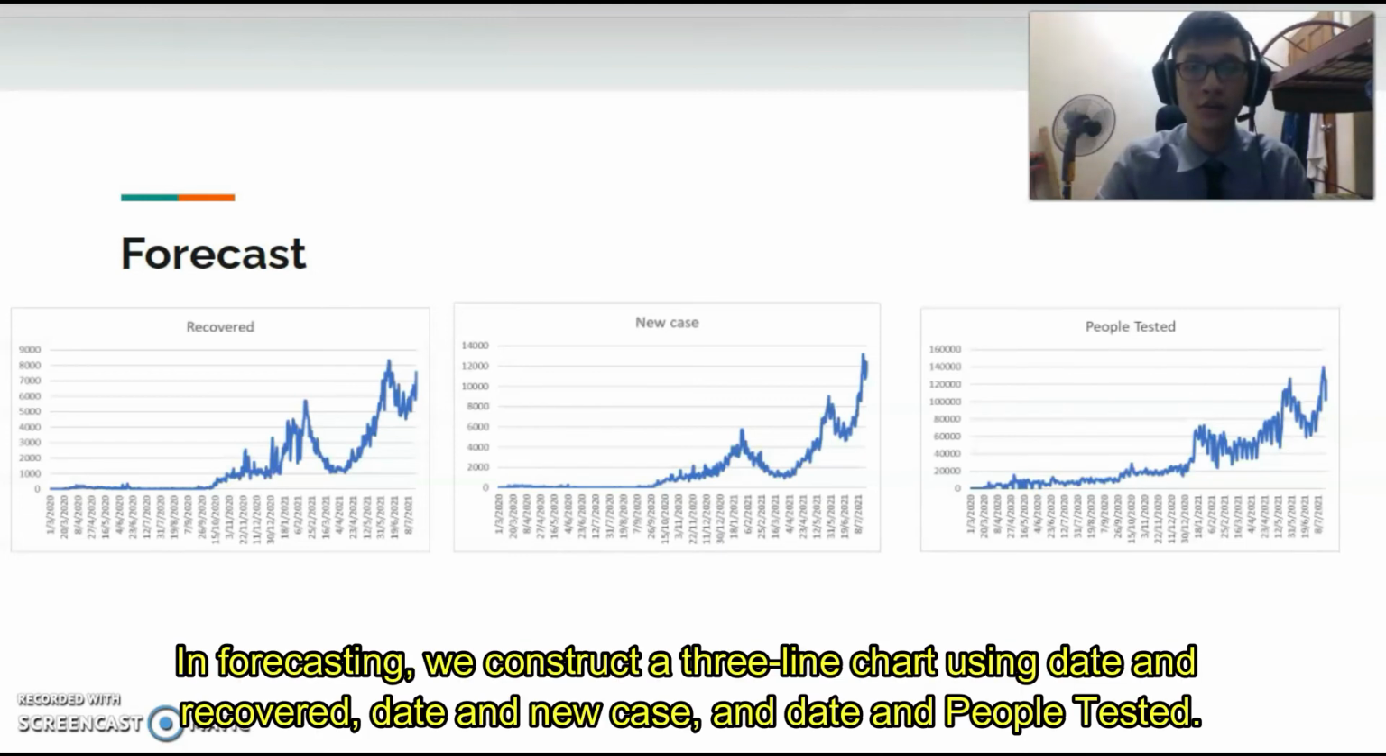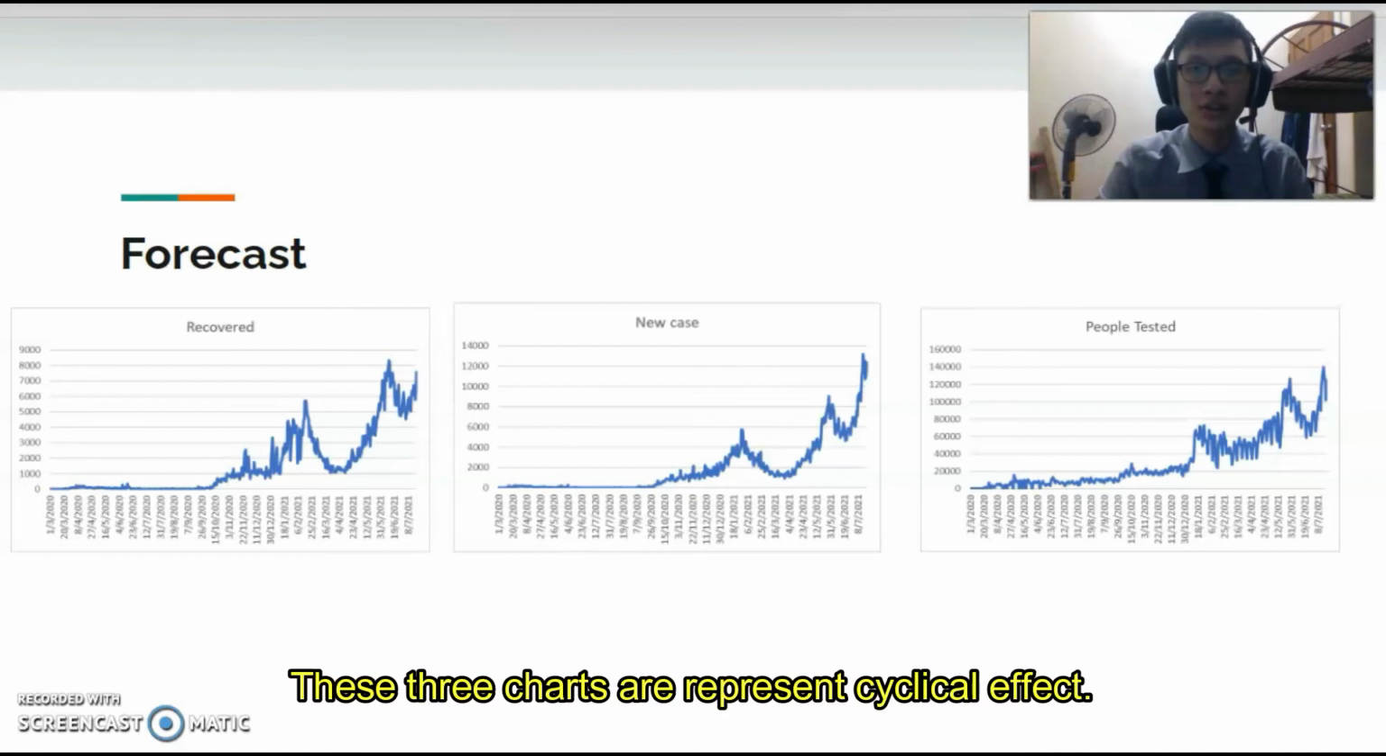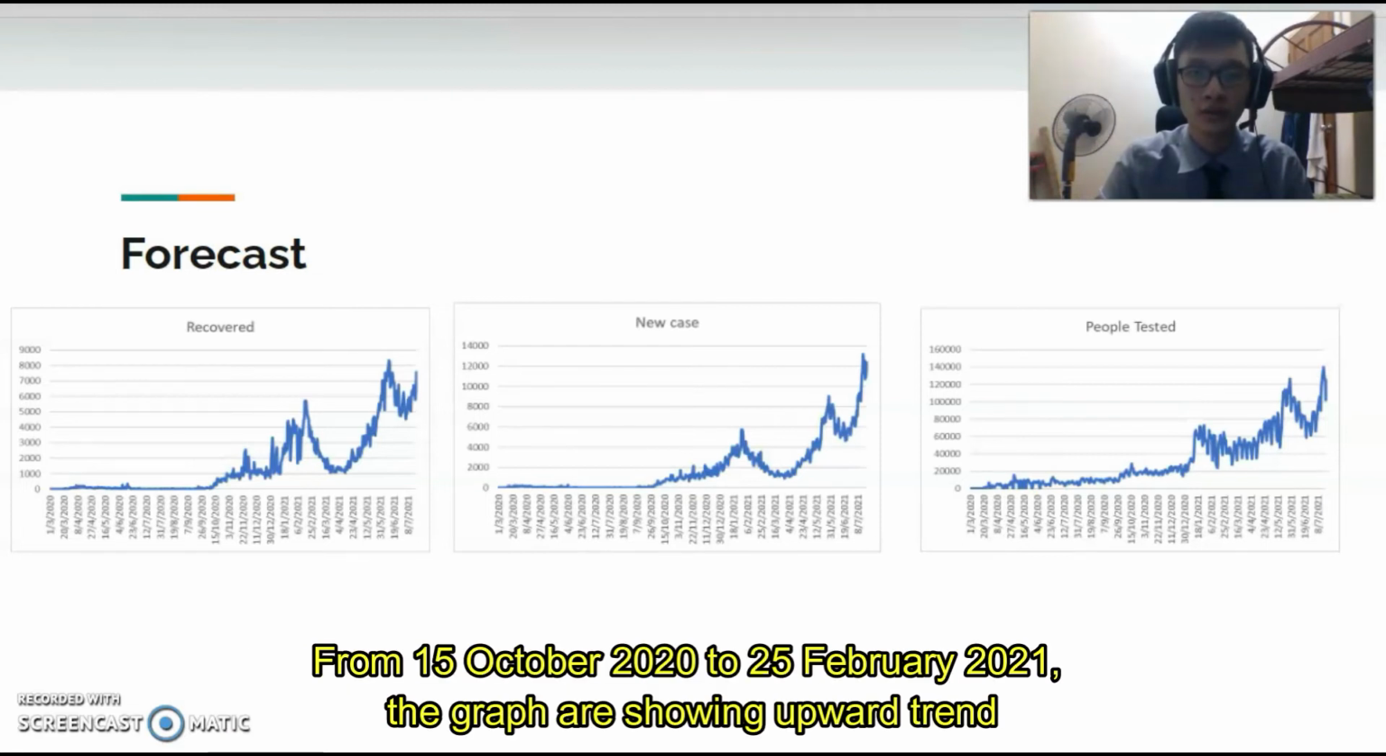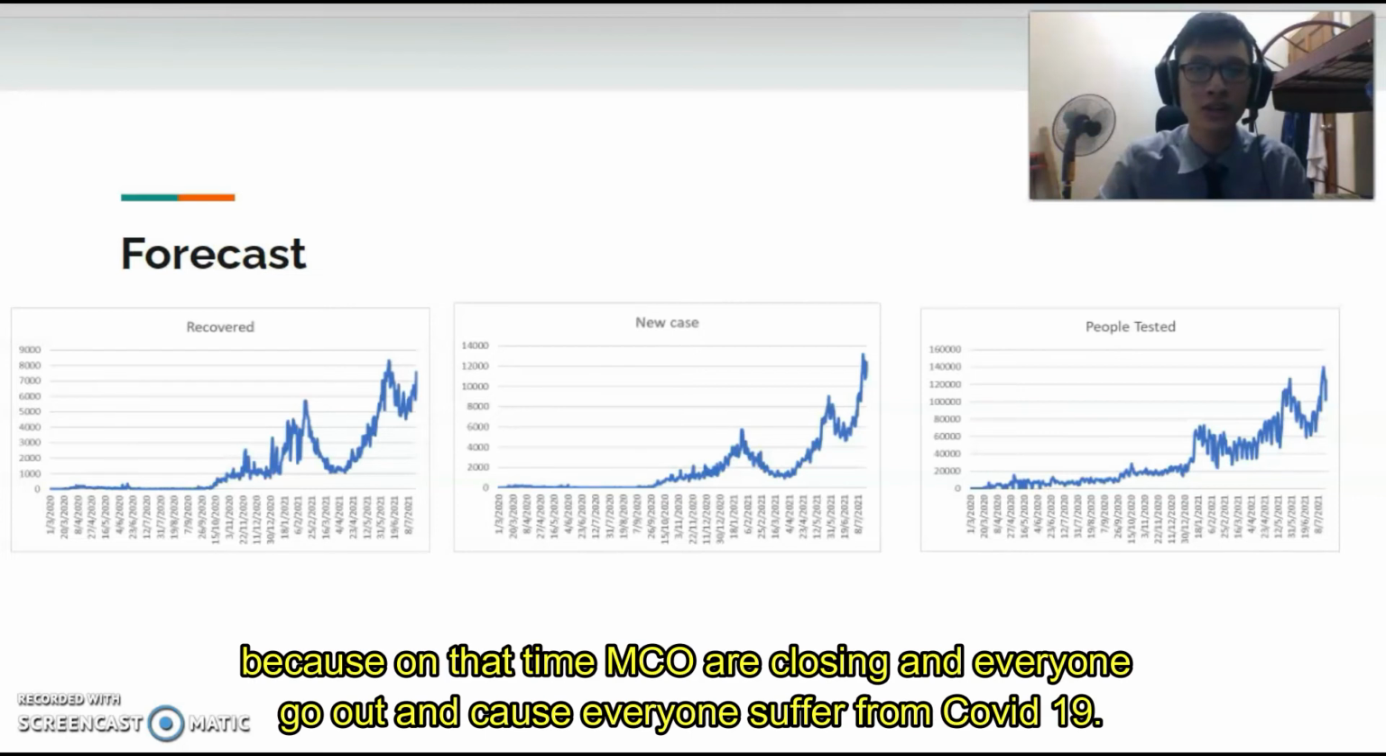In forecasting, we construct three line charts using dead and recovered, dead and new case, and dead and people tested. These three charts represent the cyclical effect. From 15 October 2020 to 25 February 2021, the graphs show an upward trend because at that time, MCO was lifted and everyone went out, causing many to suffer from COVID-19.